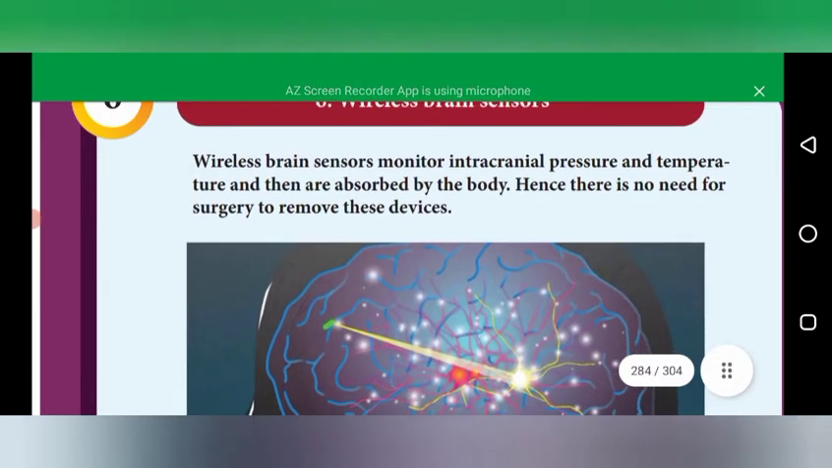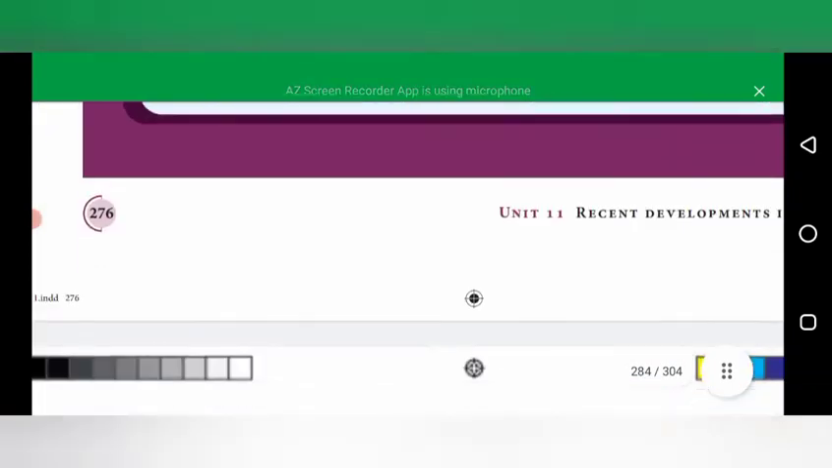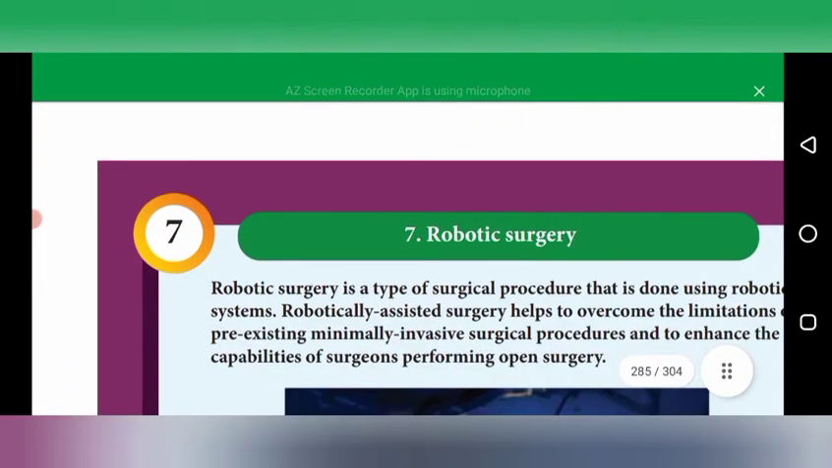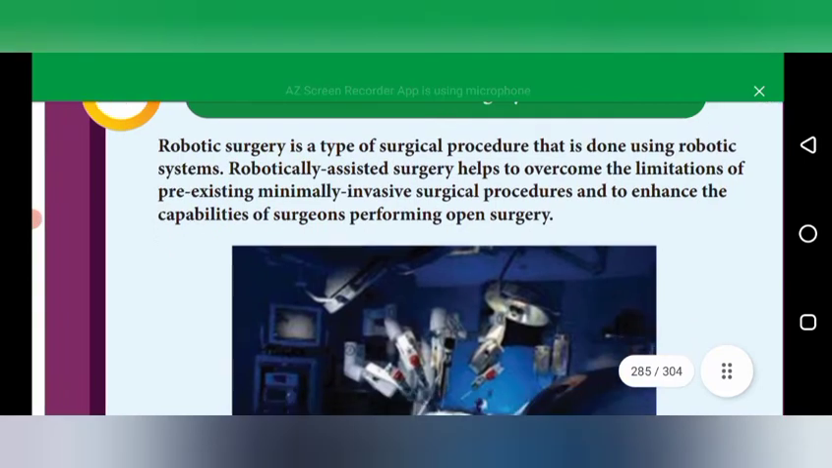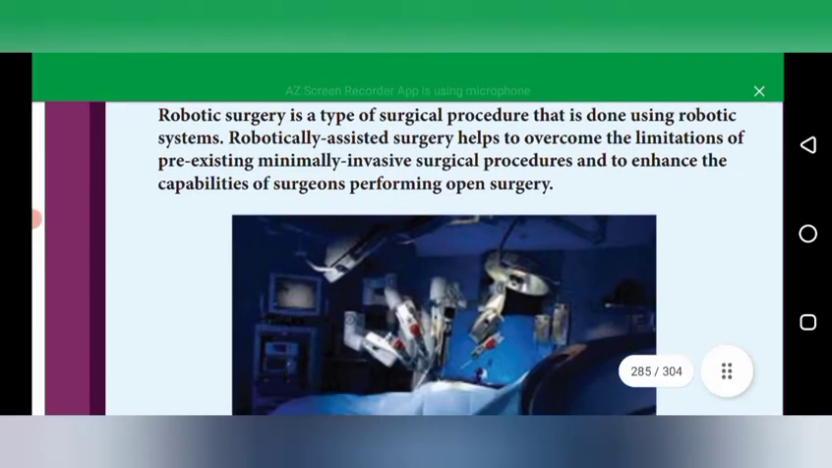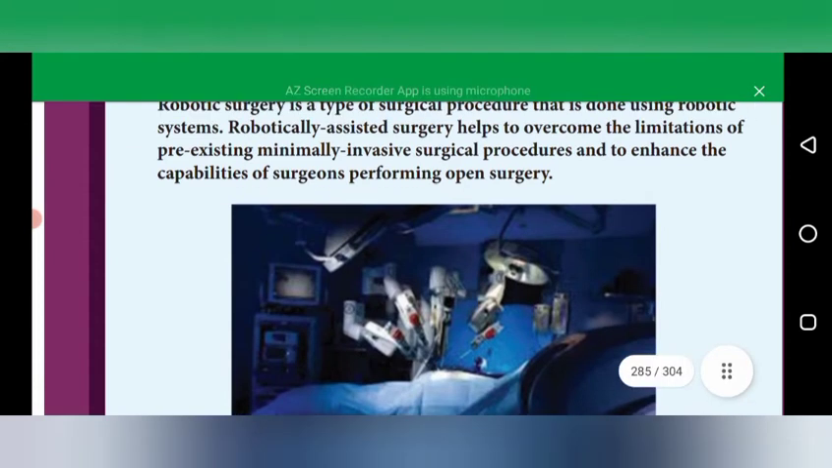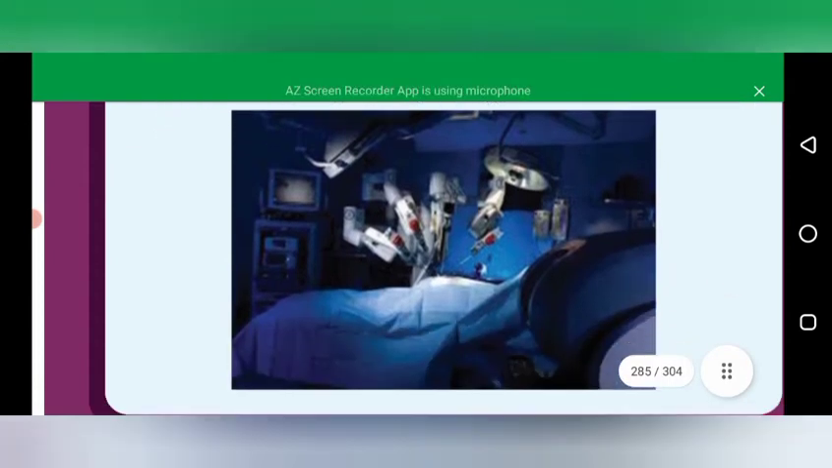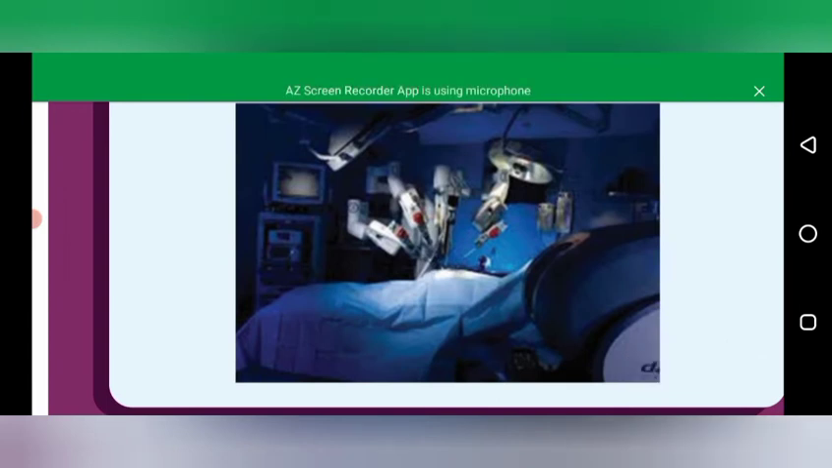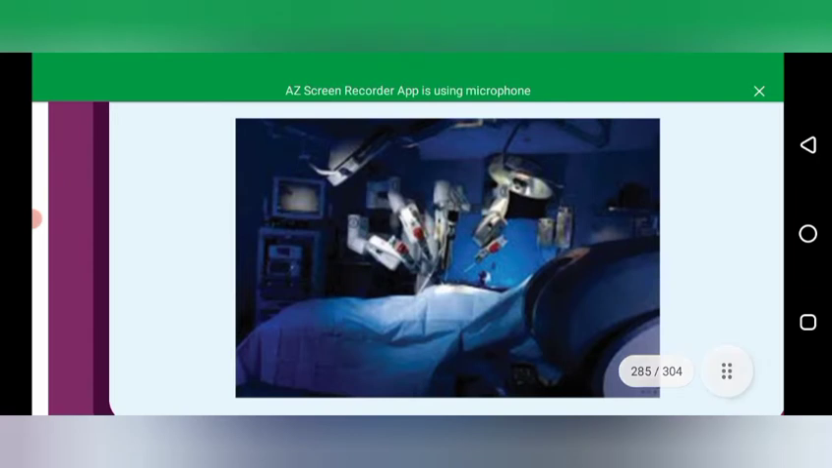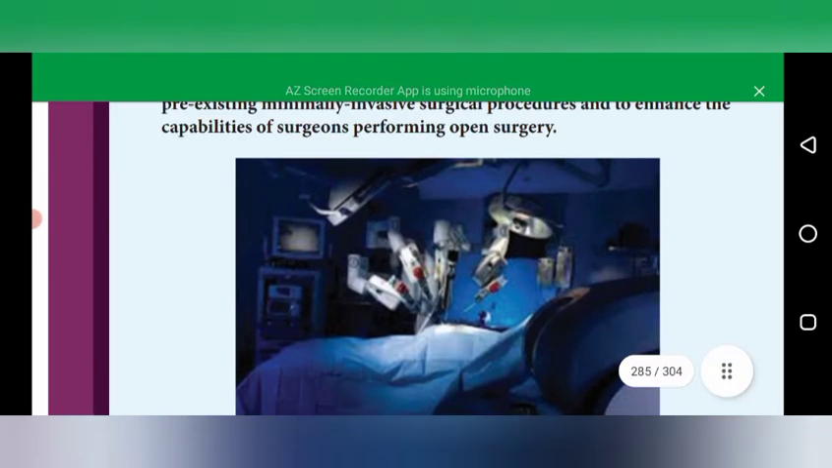So this is called the wireless brain sensors. And robotic surgery, you know very well about that, because the robots can do specified work in the surgery. Here you see this picture, a lot of the robots can be fixed for their specific individual functions. When the patient is there, the functioning can be monitored by the doctors, but the robot only can do the surgery here. So this is the robotic surgery.